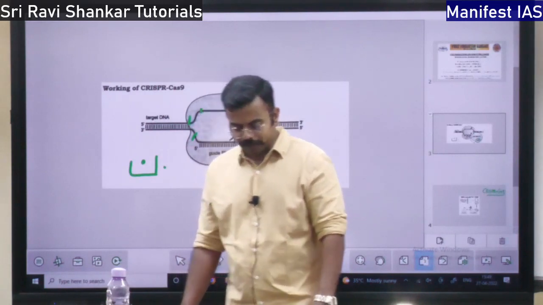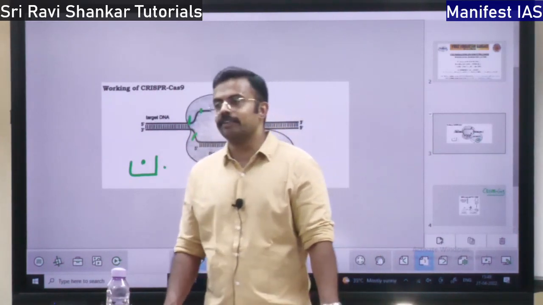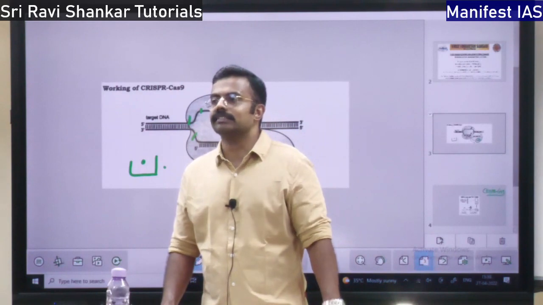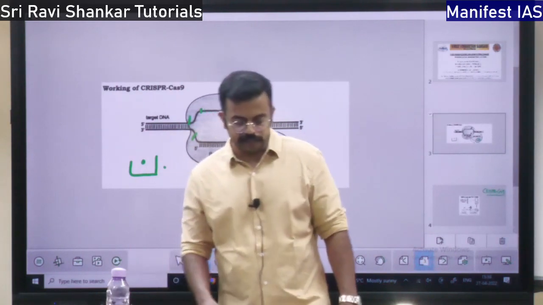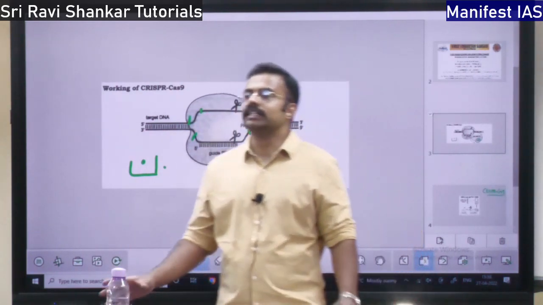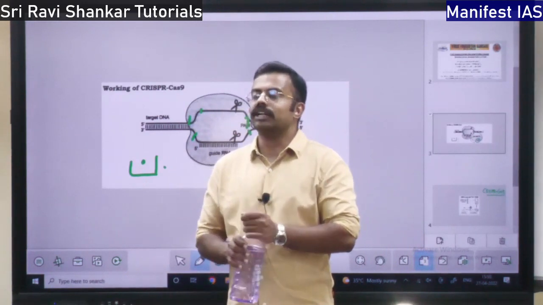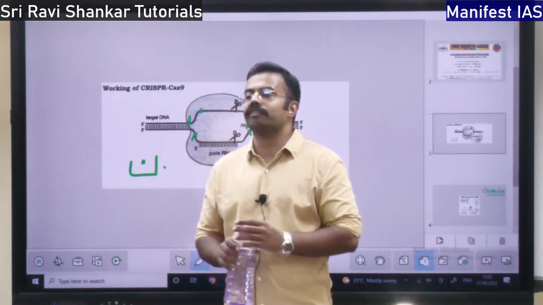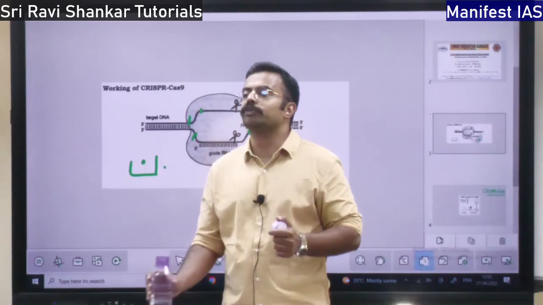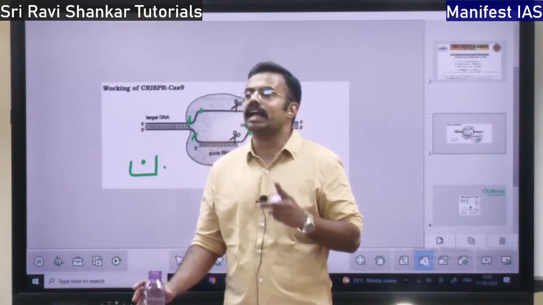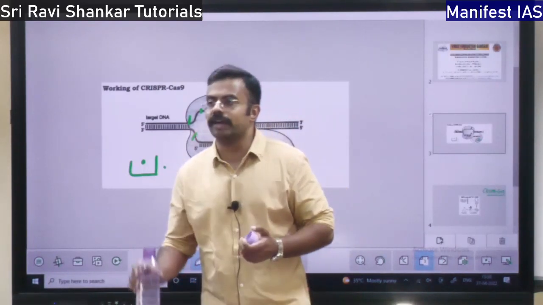Then one more type of vaccine is nucleic acid vaccine. Nucleic acid vaccine, where will the nucleic acid be present? It is present in the nucleus. So that nucleic acid of the bacteria or virus or the fungus is going to be inserted in the carrier and injected. That is nucleic acid vaccine.